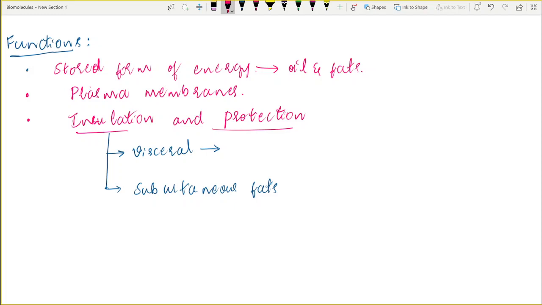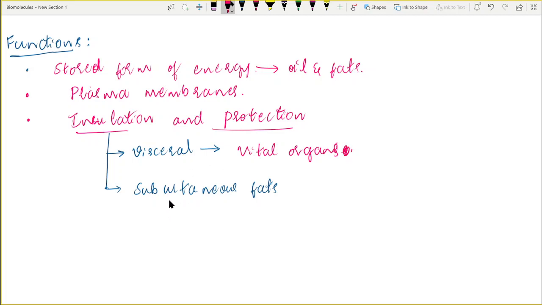By surrounding our vital organs like heart, liver, kidney, these organs are going to be protected due to the cushioning effect that is produced by these fats. So therefore the lipids are going to protect our vital organs by surrounding them and giving a cushioning effect for them.